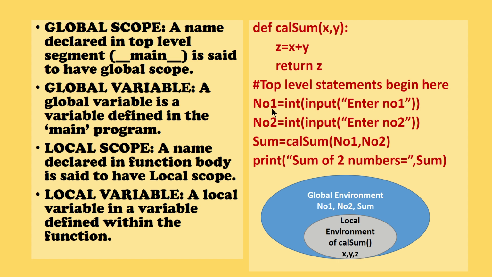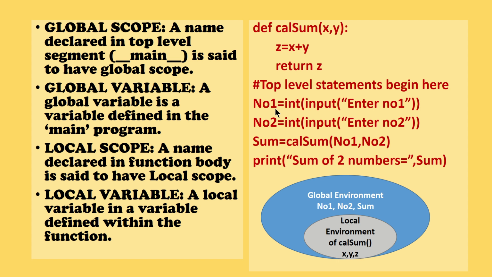What is the execution order? The numbered comment lines will not be executed, because a comment line is not executed. After executing the header, it will directly come to the statement number 1, which is a top level statement. This will get executed. So this is a name or variable that you have declared in a top level statement in the main program, so this particular variable is a global variable.